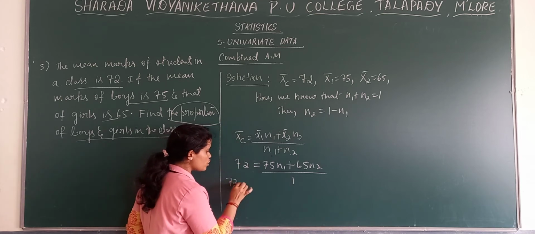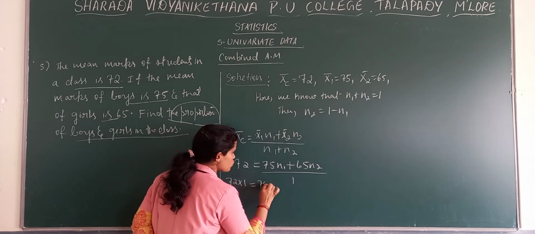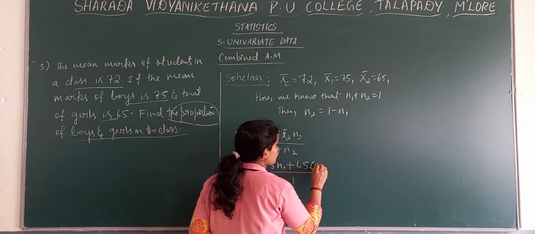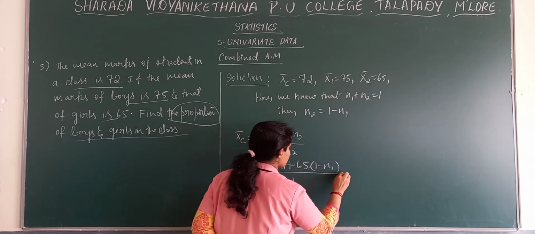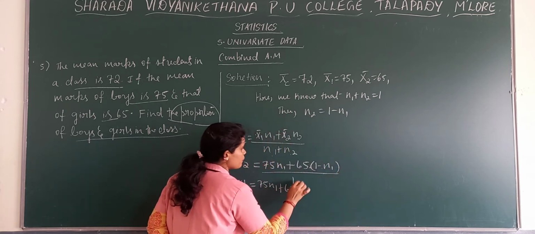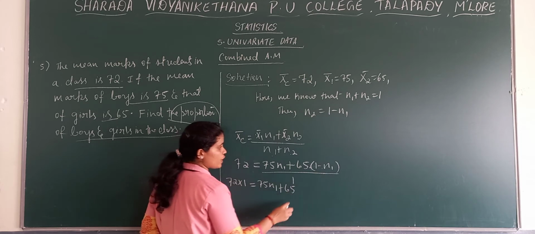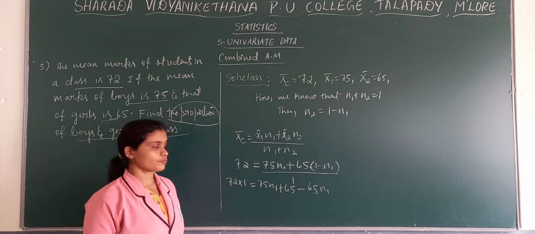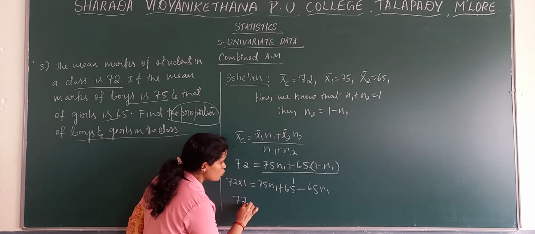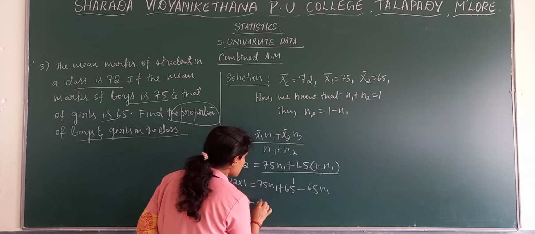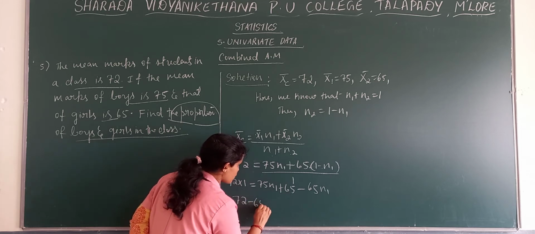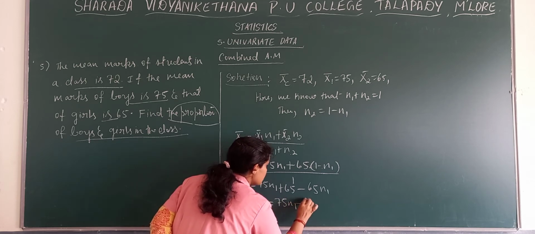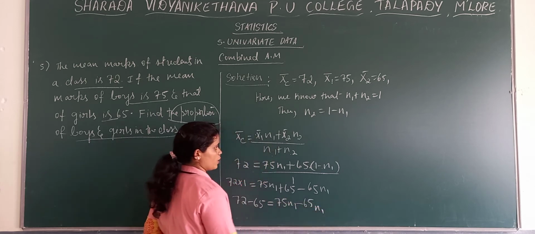So 72 into 1 is equal to 75 n1 plus 65 into n2, where in the place of n2 we take 1 minus n1. So 65 into 1 is 65, minus 65 n1. Now 72 minus 65 is equal to 75 n1 minus 65 n1.